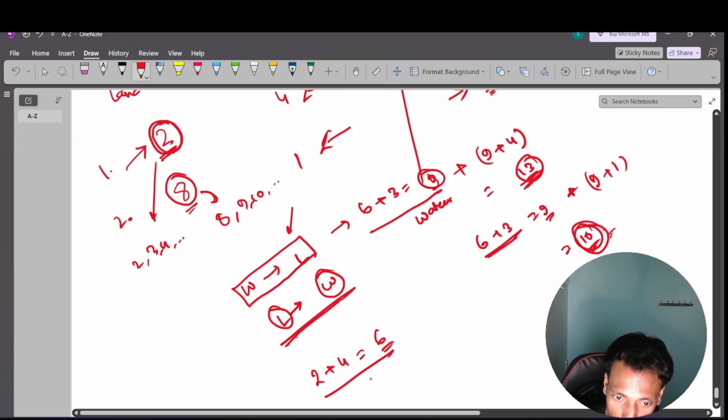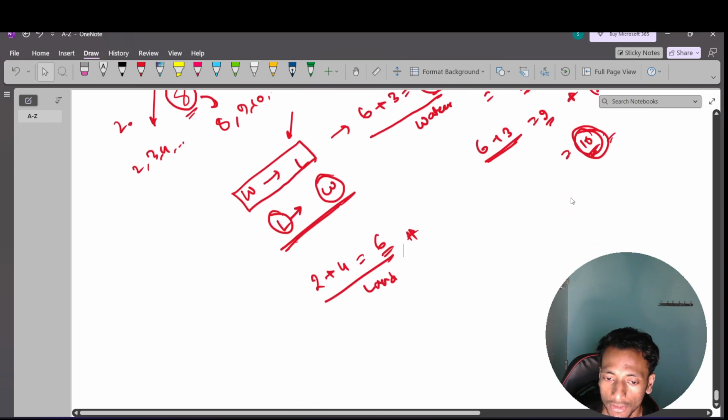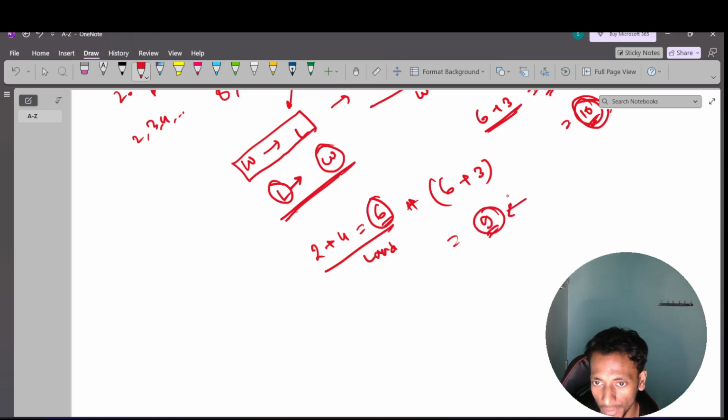Clear? This is for land. Now I have to do one water ride. It will start at 6 and the duration is 3. I reach that event at time 6, so I can start immediately. There is no wait time. So it will take 9 minutes to complete both events.